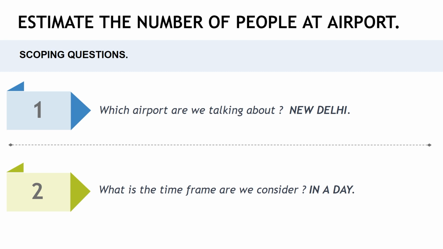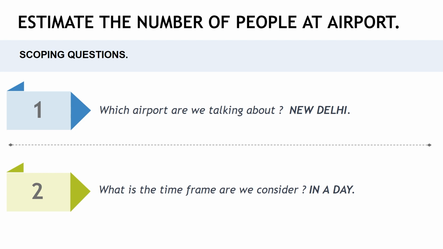Since we have clarified all the questions, now it's time to form a goal of the problem. There are multiple ways to solve this. There is no right or wrong way. The interviewer just wants to know how you are solving the problem in a stepwise manner. To estimate the number of people, we have to understand that in an airport, only those people who are traveling through flights are present. So we have to calculate the number of flights. As we know, we have to find out for a day.